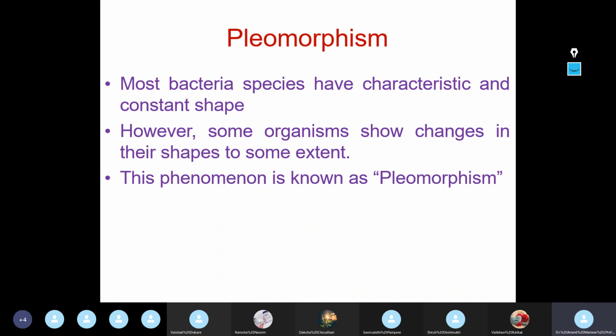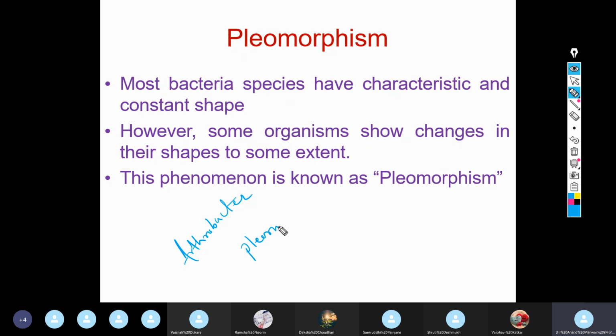For example, if you take Arthrobacter species, these are highly pleomorphic.